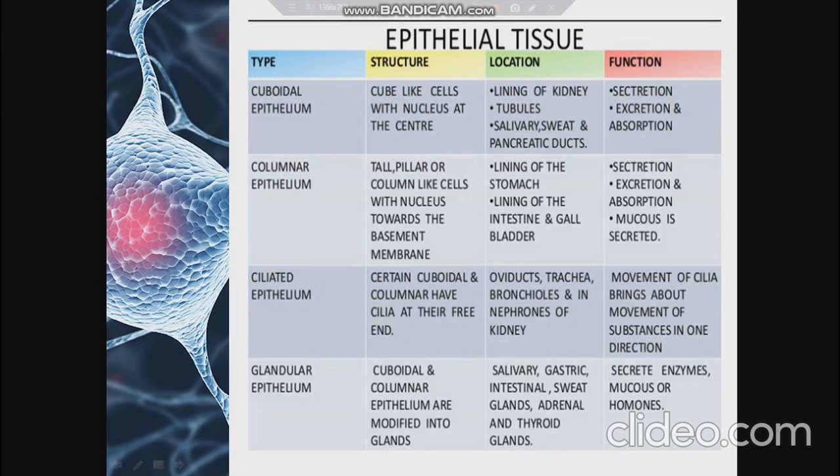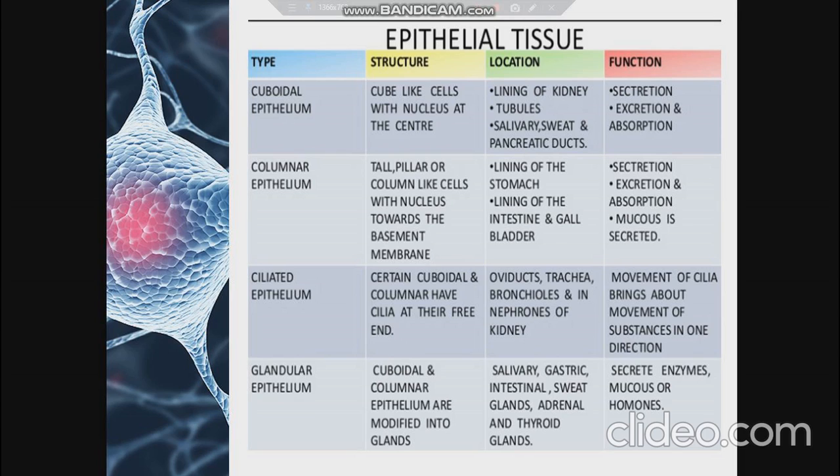So now let us have a quick recap of the different types of epithelial tissues. As I told you, epithelial tissues are classified broadly into four types: cuboidal epithelium, columnar epithelium, ciliated epithelium and glandular epithelium. Coming to cuboidal epithelium, it is made out of cube-like cells with the nucleus at the center, and it makes the lining of kidney tubules, salivary glands, sweat and pancreatic ducts, and plays an important role in secretion, excretion and absorption.